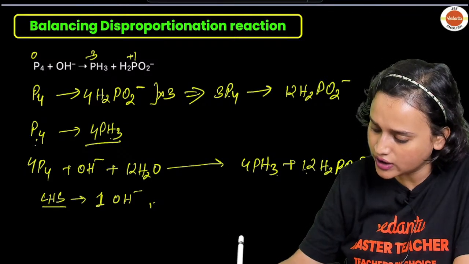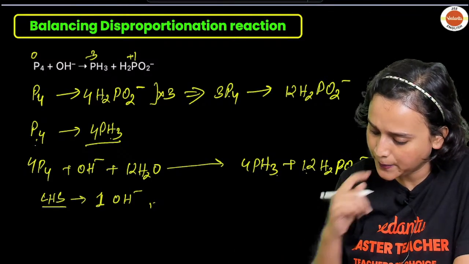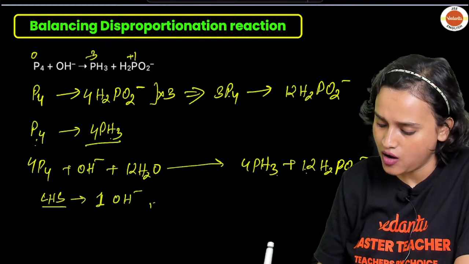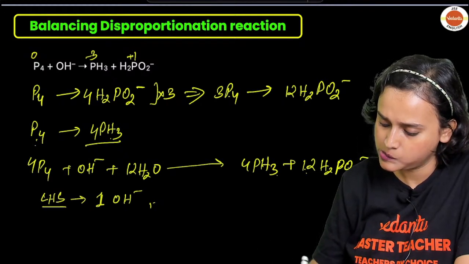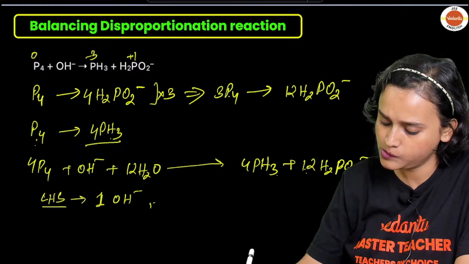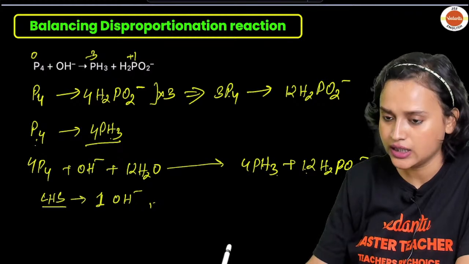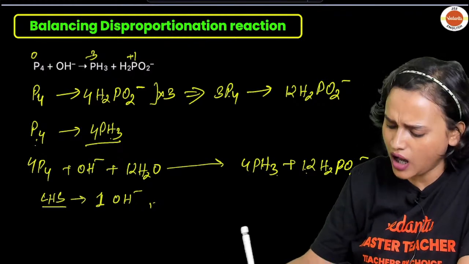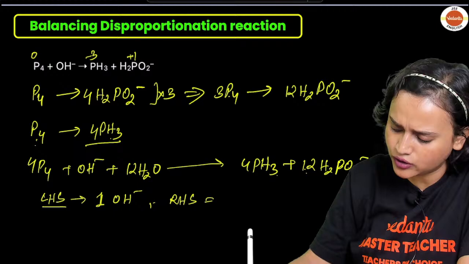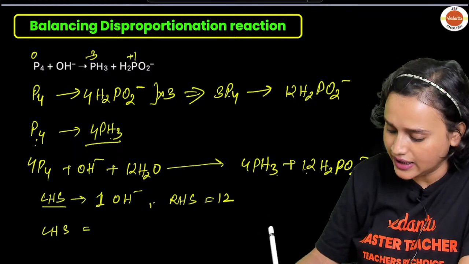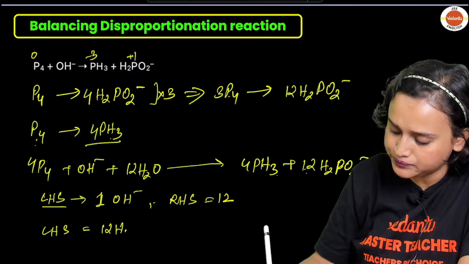See, 12 oxygen. One OH minus, and this side, if we calculate it, RHS is 12 only. RHS is 12.